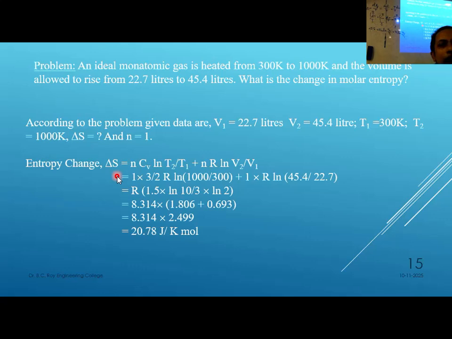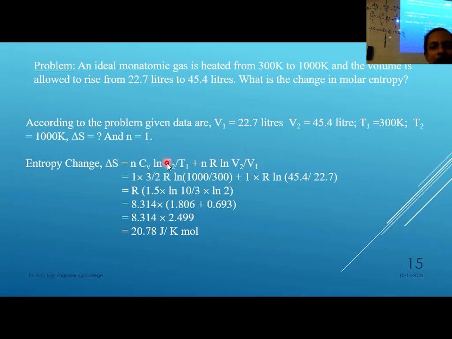Based on that, there is a numerical here. Follow the numerical. An ideal monatomic gas is heated from 300 Kelvin to 1000 Kelvin and the volume is allowed to rise from 22.7 liter to 45.4 liter. What is the change in molar entropy? Based on that same formula, entropy change equal to nCv ln T2 by T1 plus nR ln V2 by V1.